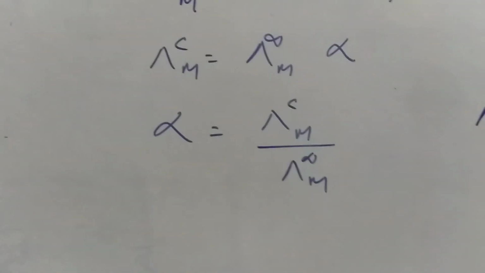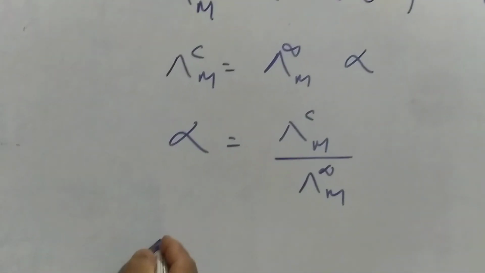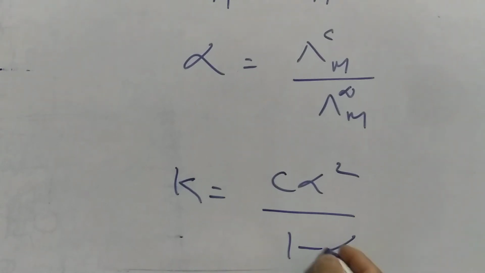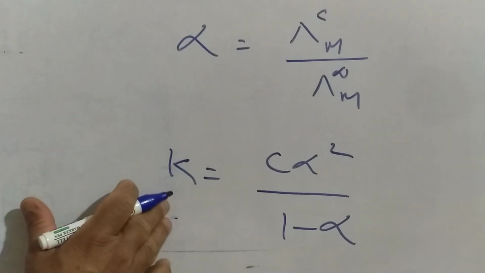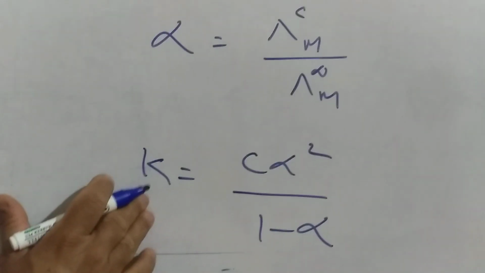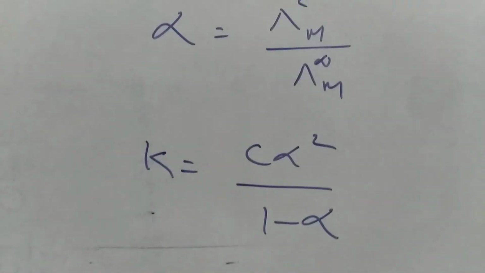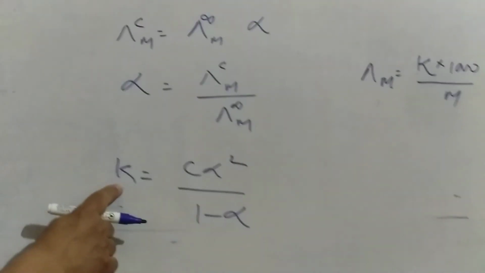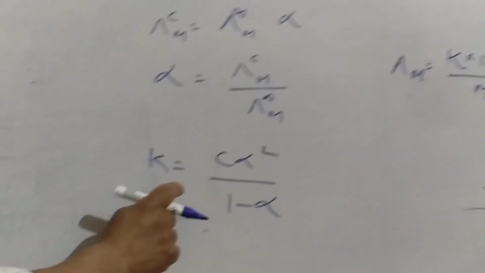And once I find alpha, then according to this expression, I can also find the value of the equilibrium constant, or the dissociation constant. So you can see in the second application, we can find two things: the degree of dissociation and the value of the equilibrium constant.